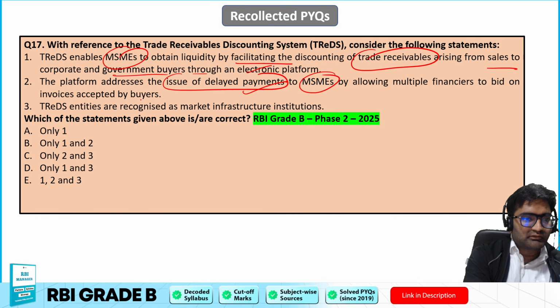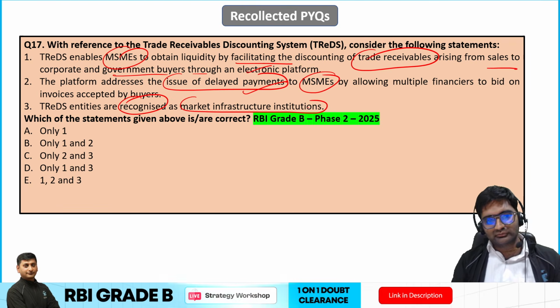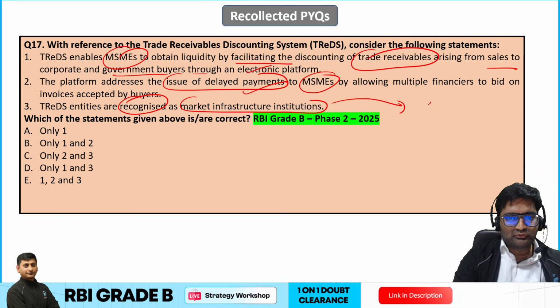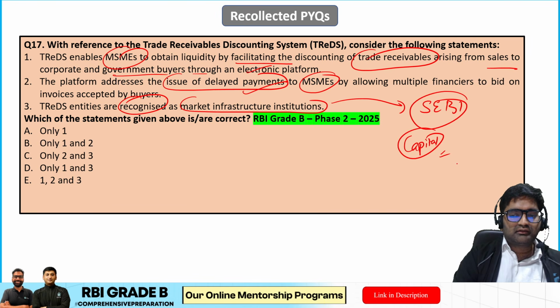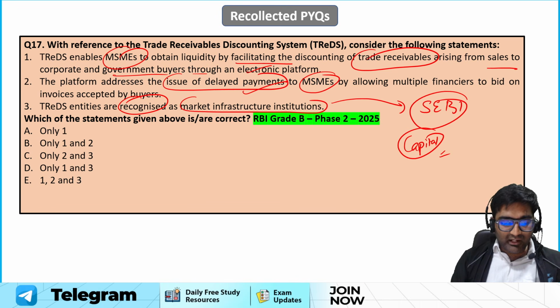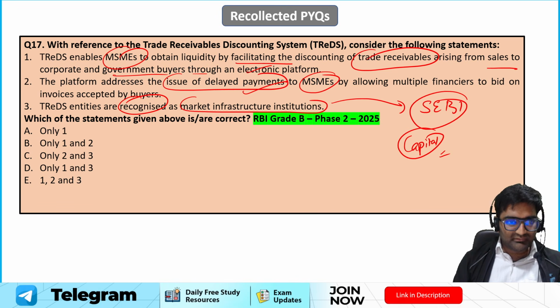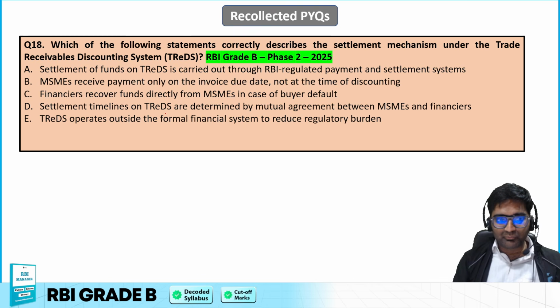And the third one, trades entities are recognized as market infrastructure institutions. Okay, so market infrastructure institutions are those entities who are regulated by SEBI, and they are part of the capital market. Okay, so we are not talking about the capital market over here, alternate sources of financing. So they are regulated by RBI. So obviously the third statement is incorrect and the other two are right. So B is absolutely the right answer over here. I hope that is very clear.